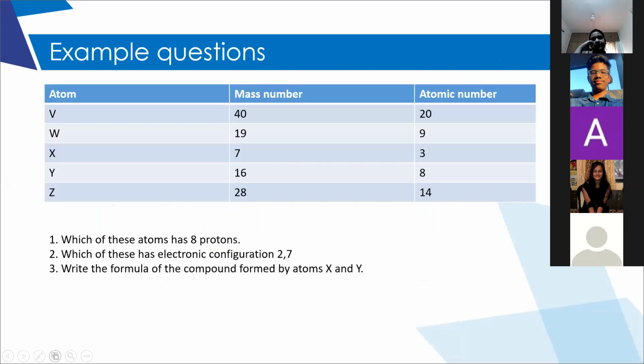Yes. Please solve this question, all of you. Such types of questions will be asked. You will not get descriptive questions like explain electronic configuration or explain the Rutherford model. The questions based upon this chapter will be like this. I'll show you two or three example questions. Please solve the first one. Different atoms are given with the symbols V, W, X, Y, Z. The mass number and atomic number are also given. Based upon this data, you have to solve these three questions.